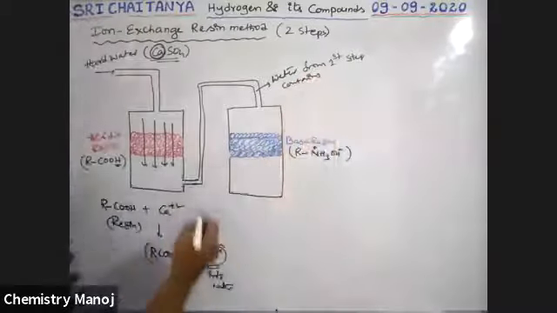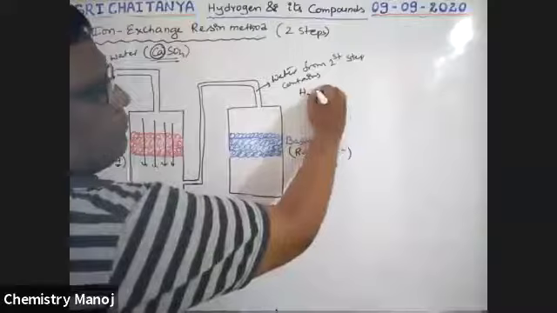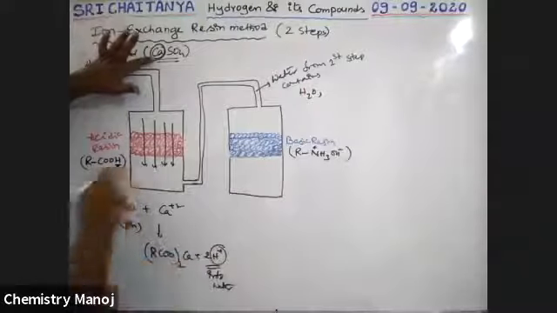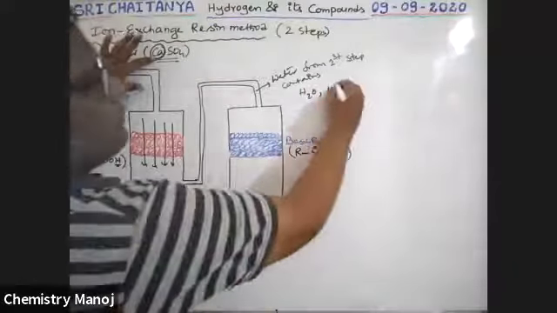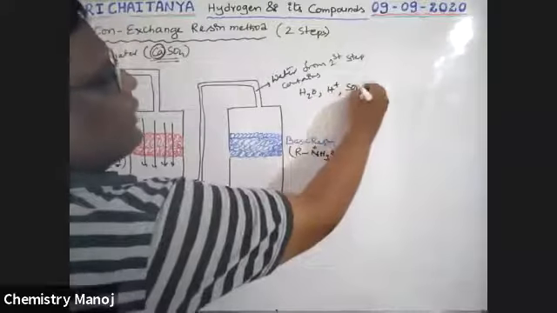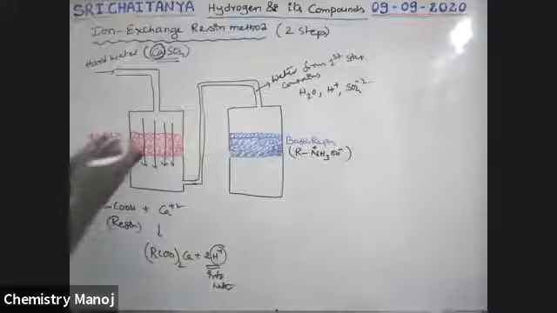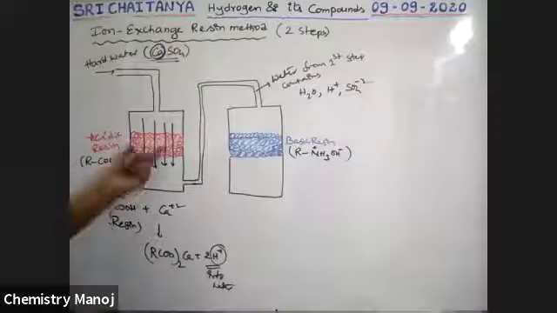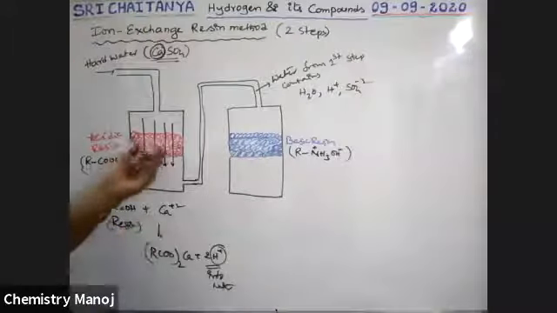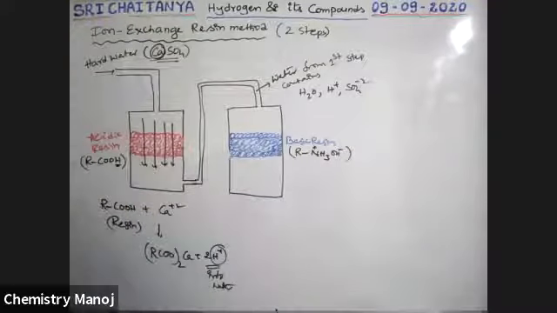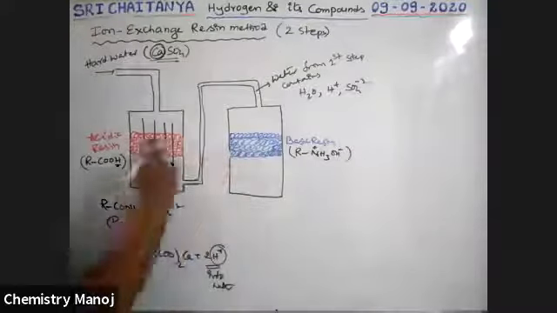See here, all Ca plus 2 ions are replaced with H plus ions and SO4 minus 2 ions are there. Only those. Calcium ions are replaced here. This resin contains calcium ions. All the H plus ions in the resin come into the water. So that means all the cations are here.